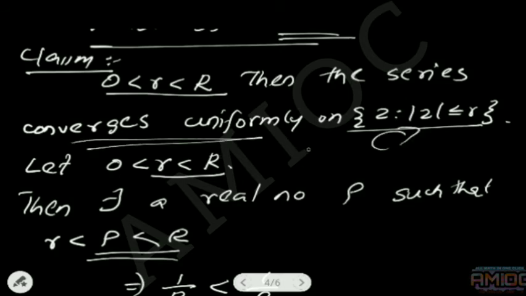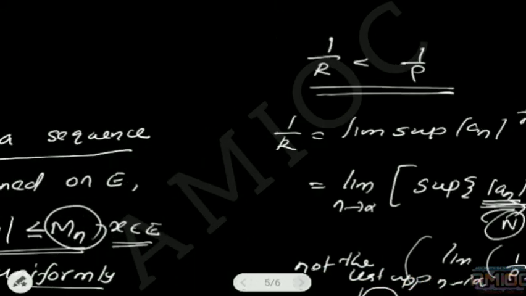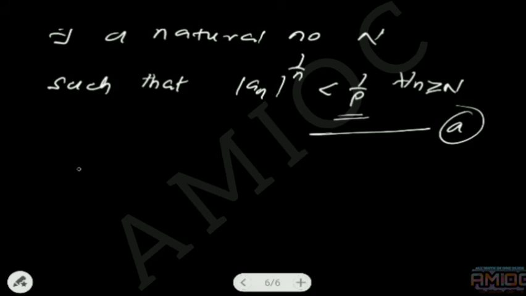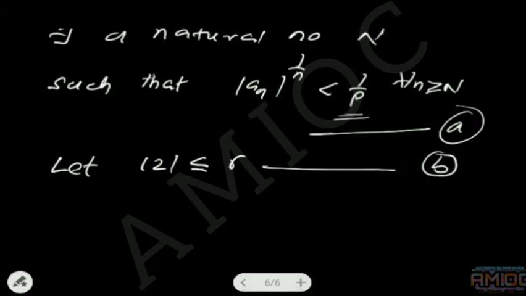Therefore, we need to consider z satisfying mod z less than or equal to r. I am writing this as equation B.